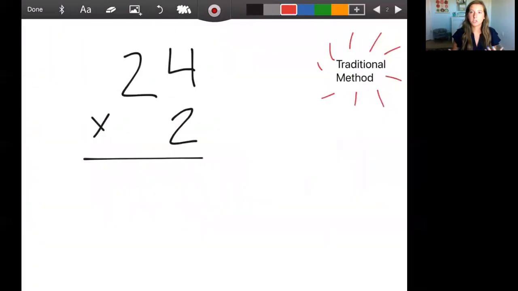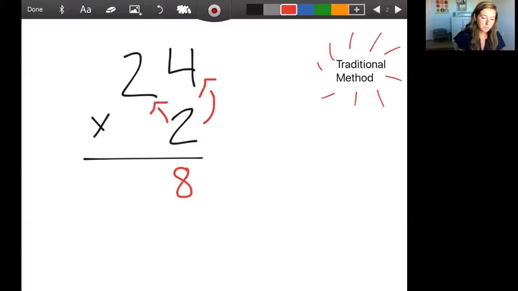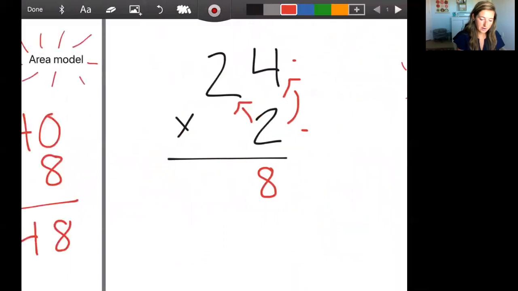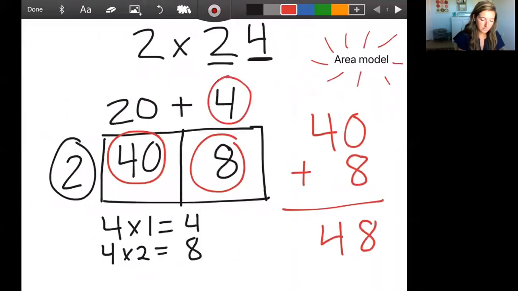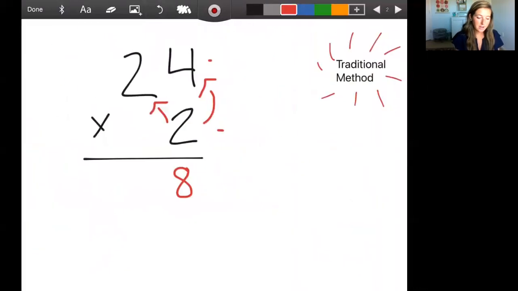Now I want us to take a look at the traditional way. I just want to explain how we're doing the same thing. So we start in the traditional method by doing 2 times 4. We do that ones place times the other ones place. 2 times 4 equals 8. I just want to point out that we just did 4 times 2, and here we did 4 times 2, right? Okay. Now let's go back to our traditional. Now we're going to do 2 times 2. 2 times 2 is 4. We have 48.